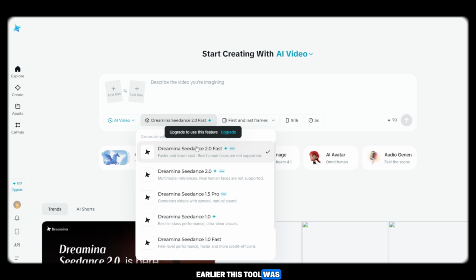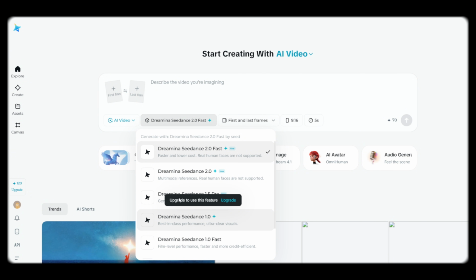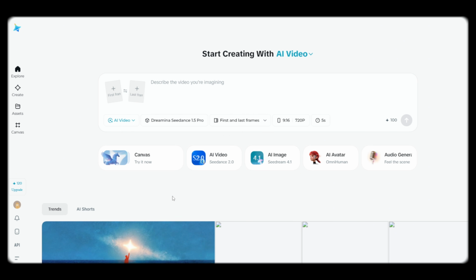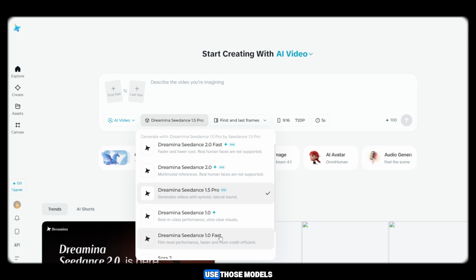Earlier, this tool was completely free and allowed unlimited video generation, but now it works on a credit system. Don't worry, I will show you exactly how to use it efficiently. On your screen, you will see Dreamina Dance 2.0 Fast. This model is available, but it consumes around 70 credits, which is quite high, so we are not going to use it. Instead, there are many other models that consume fewer credits and still provide excellent results. So guys, we will use those models.